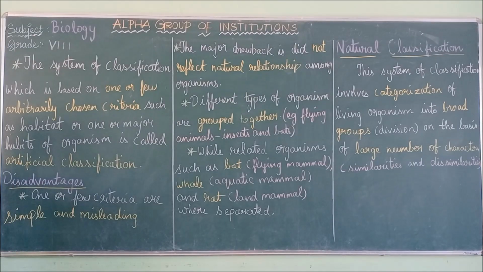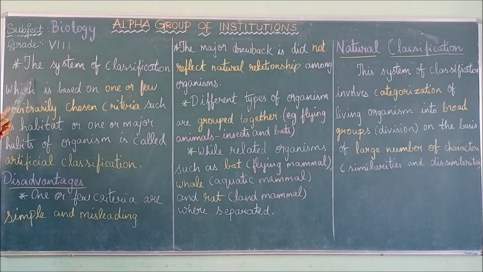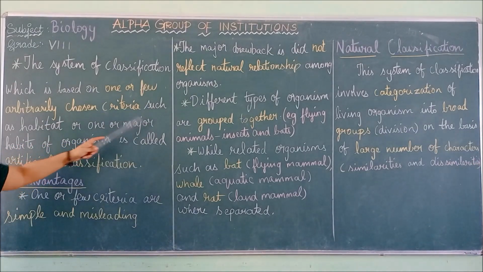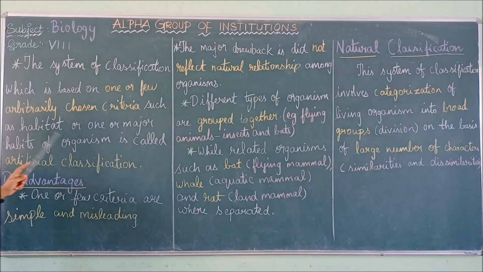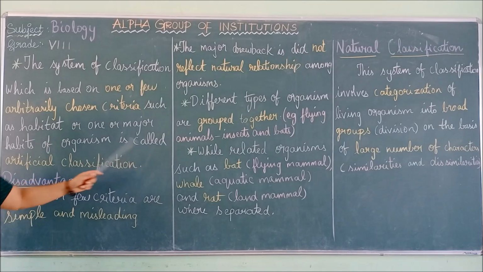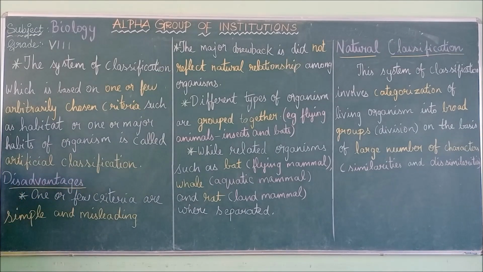We were discussing artificial classification. The definition for that is the system of classification which is based on one or few arbitrarily chosen criteria such as habitat or one or more major habits of organisms is called artificial classification.